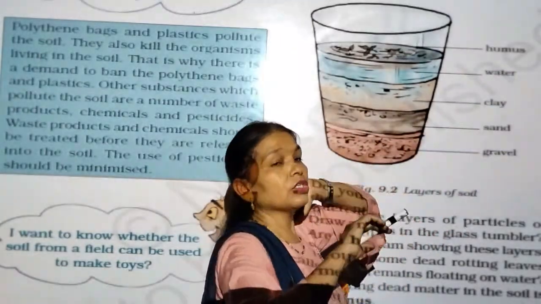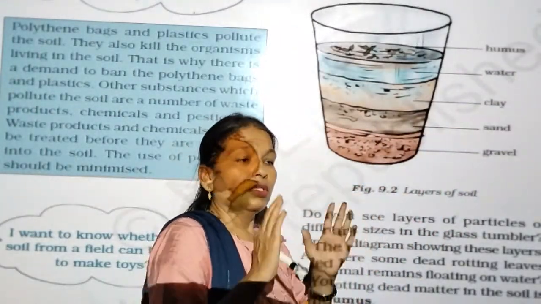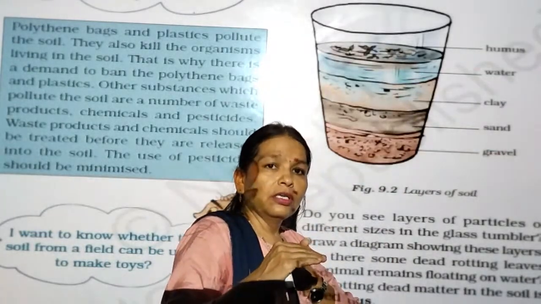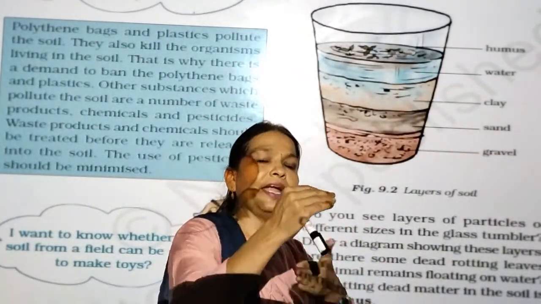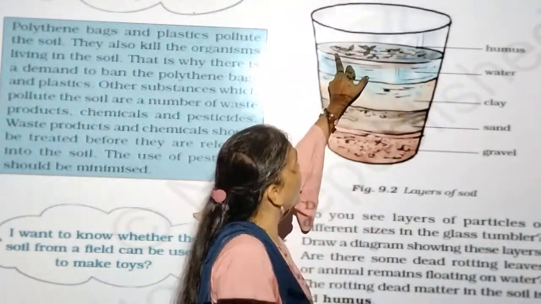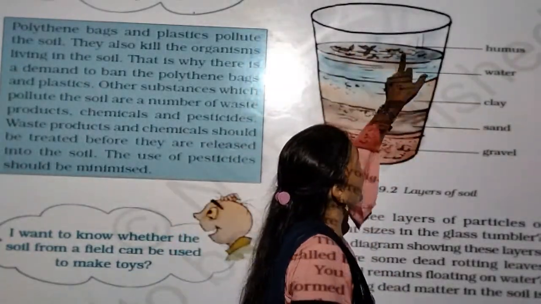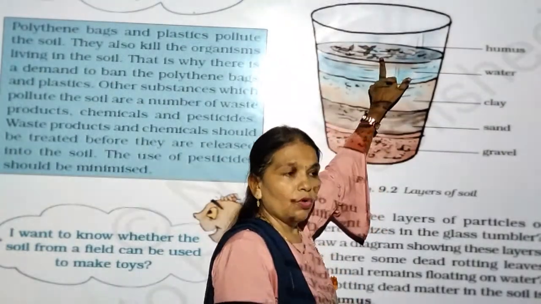What is the meaning of humus? The dry leaves and dead microorganisms are light in weight, and that is why they float on the water.